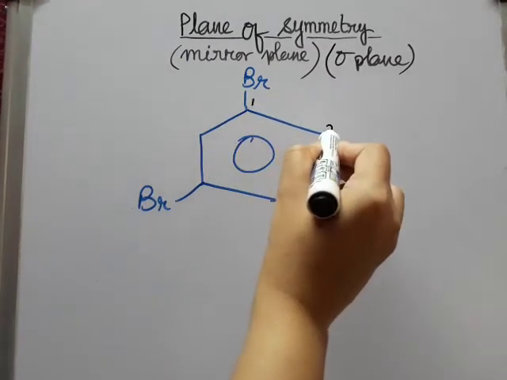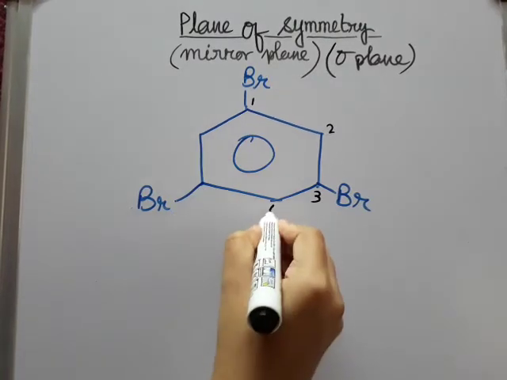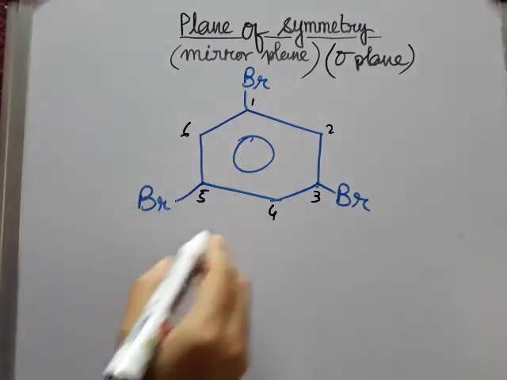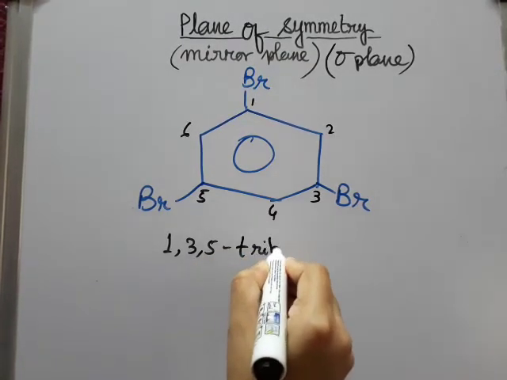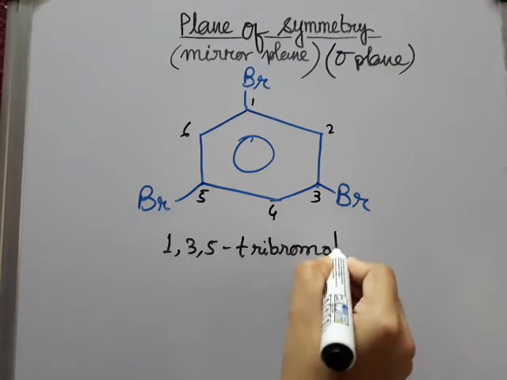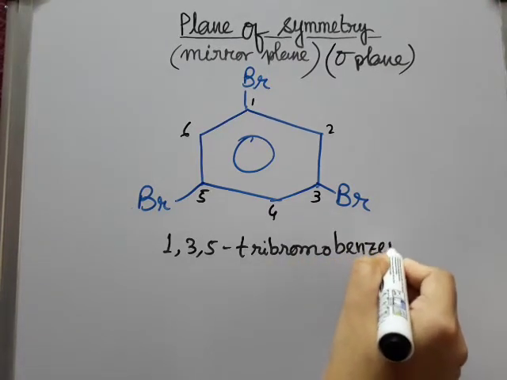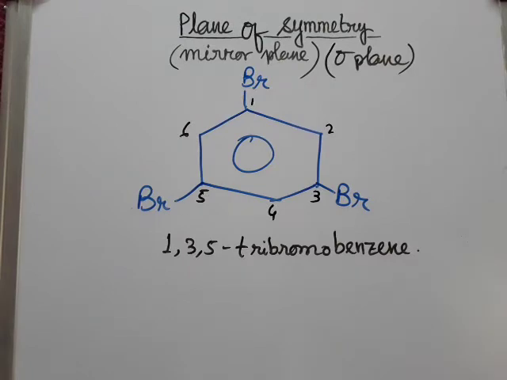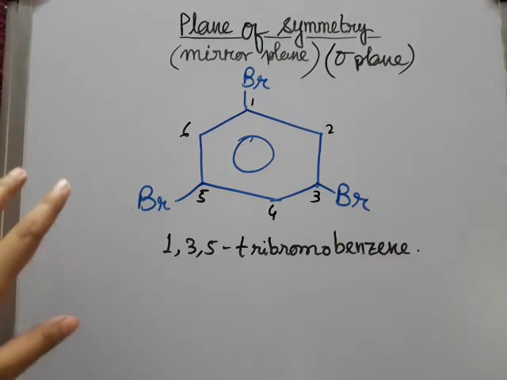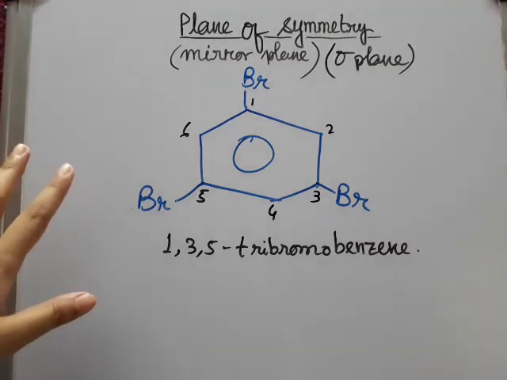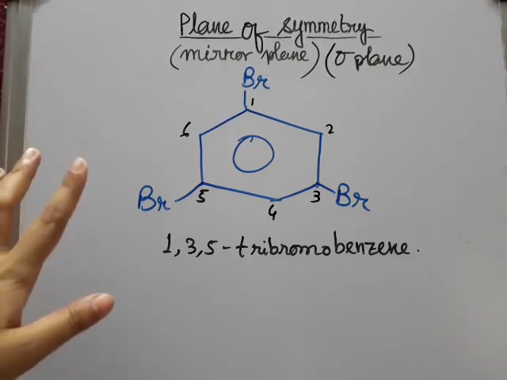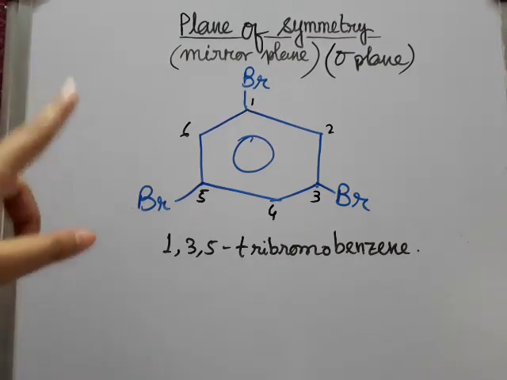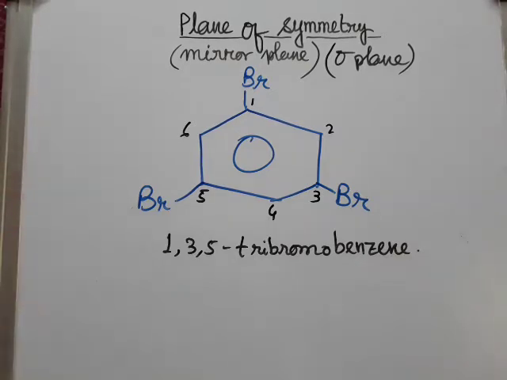Okay. Now suppose we are considering this molecule. So 1, 2, 3, 4, 5, 6. So this is 1,3,5-tribromobenzene, right? So this is a planar molecule. As I have told you earlier, every planar molecule has a plane of symmetry which is the molecular plane itself. So already it has a plane of symmetry. Now we have to find out if it has any other plane of symmetry or not.